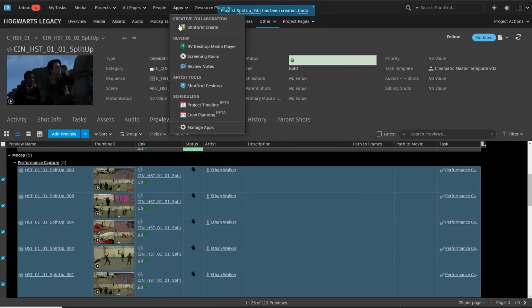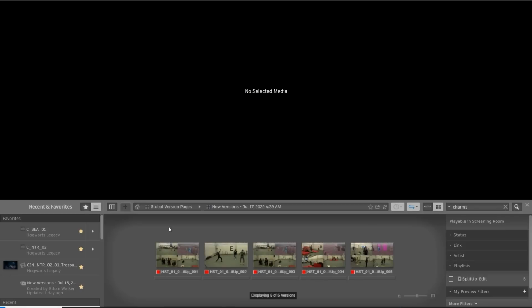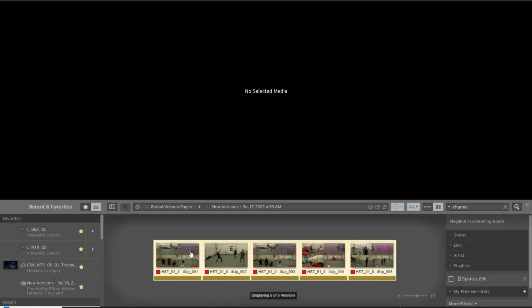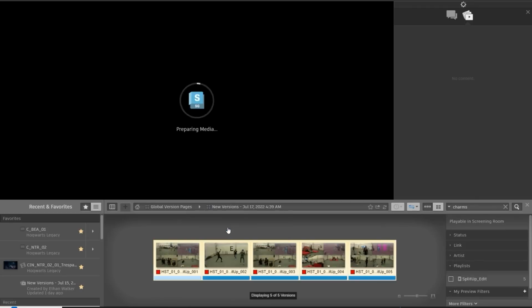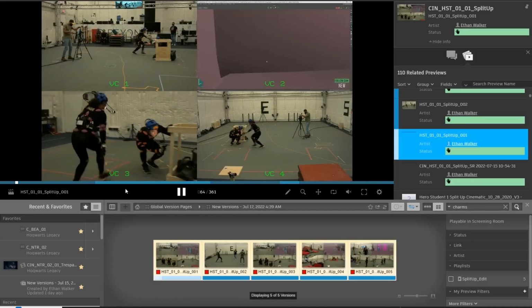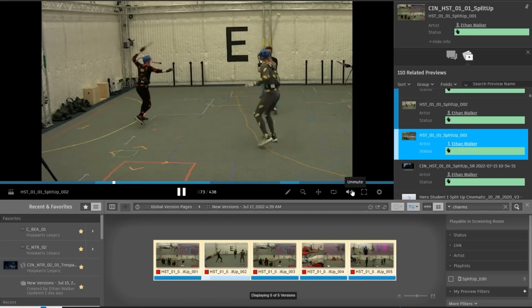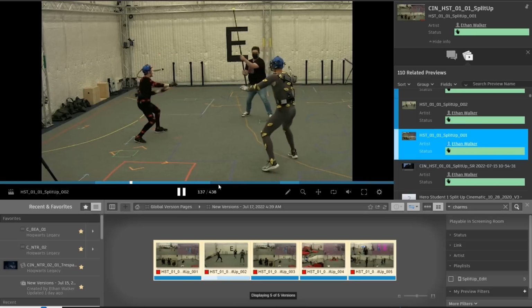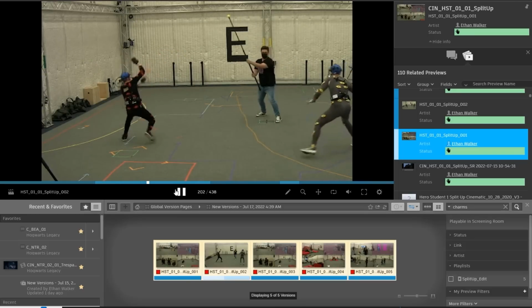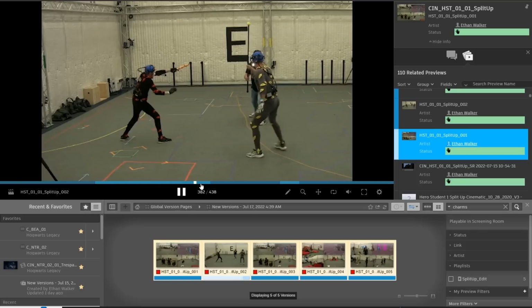Now once in screening room, I'll pull up that playlist, select all the pieces in order, and now right here in ShotGrid, I can see them play back one by one and identify if I need to do pickups, or if I'm satisfied, I can provide this as a reference for the layout team. Now we've used the same approach with our engine renders to review the game content in context to the layout and animation passes out of Mobu or Maya.